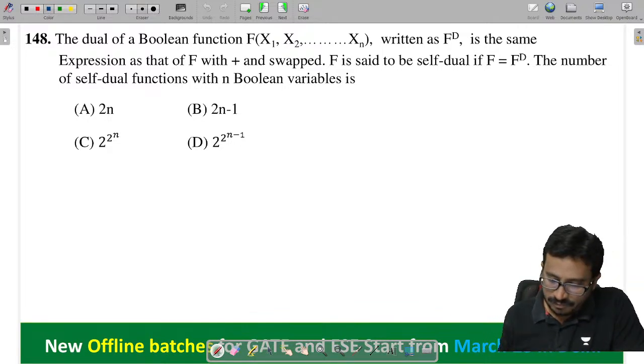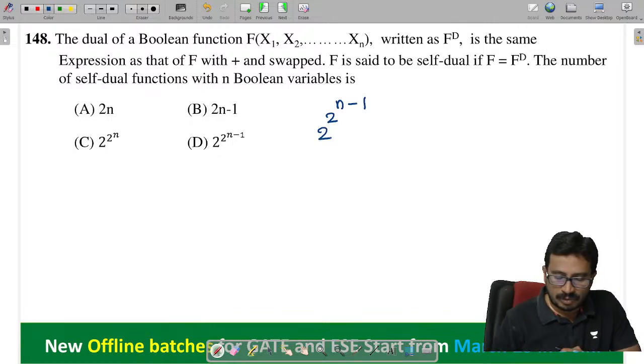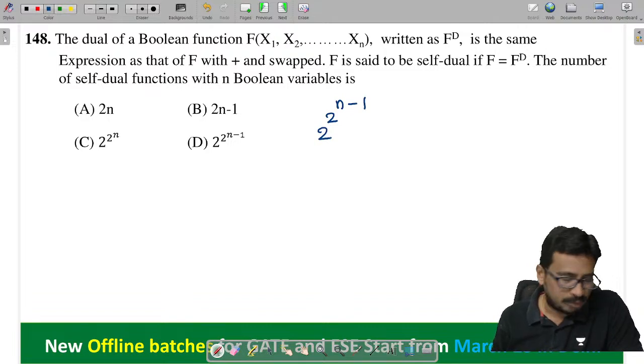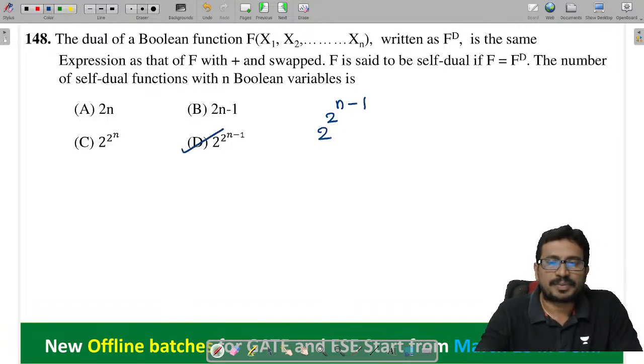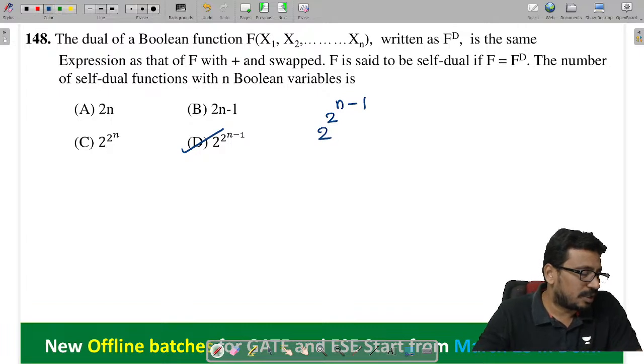The number of self-dual functions are how many? Tell me. 2 power n minus 1. So 2 power n is the number of functions, and 2 power n minus 1 is the number of self-dual functions. Option D. Okay. And we also did the proof of this.